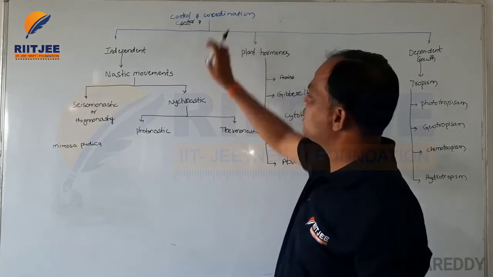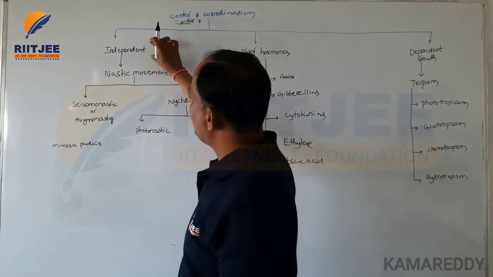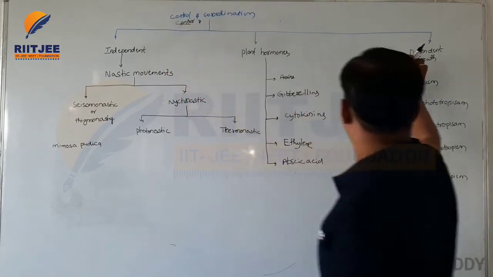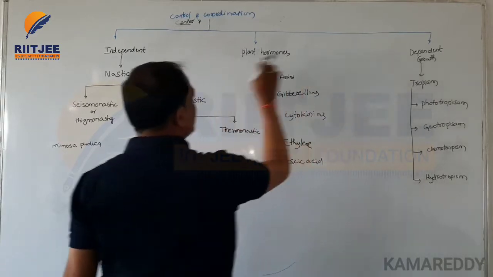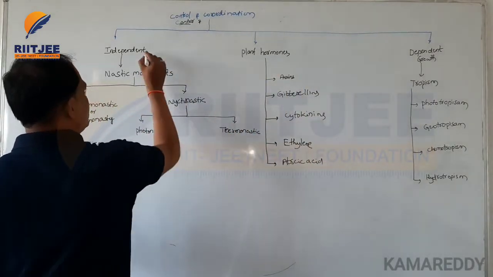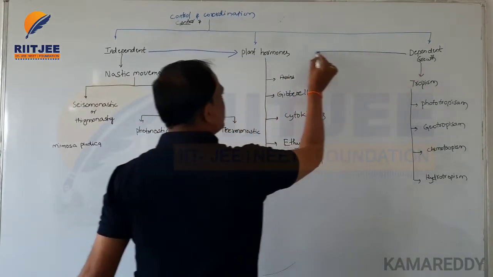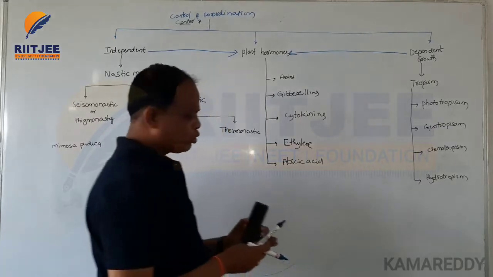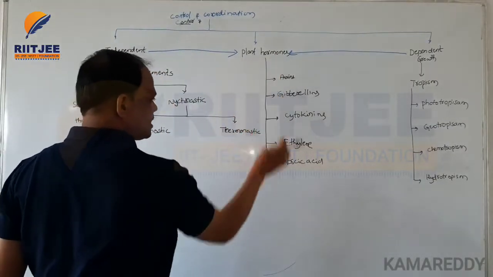Mainly there are two types of control and coordination: independent growth and dependent growth. Both of these growths are fully dependent on plant hormones.